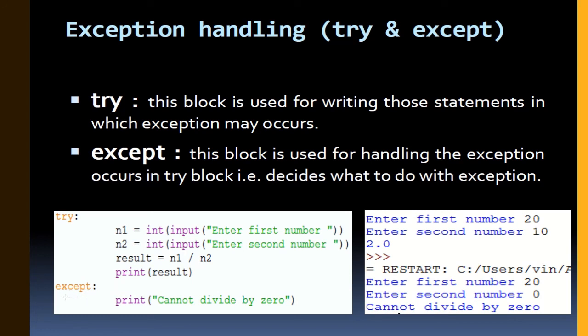Here in the except block I have printed: cannot divide by 0. So when you run your program, like enter first number 20 and enter second number as 0, then it won't be divided. But in the exception case, we have printed a statement that if this case occurs, then this statement will be displayed: cannot divide by 0. So this statement will be displayed and your program is correct, okay.